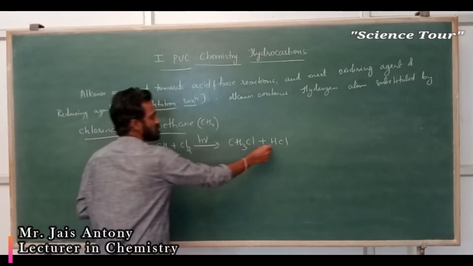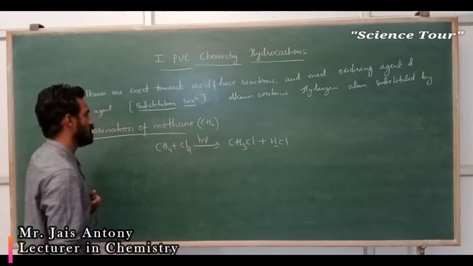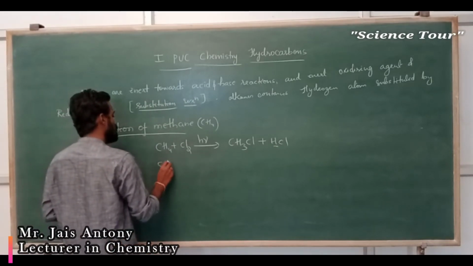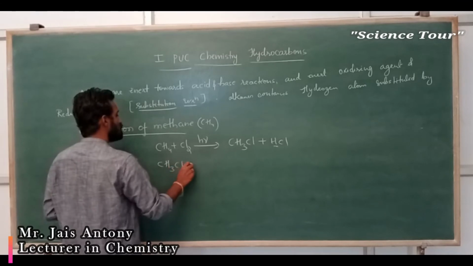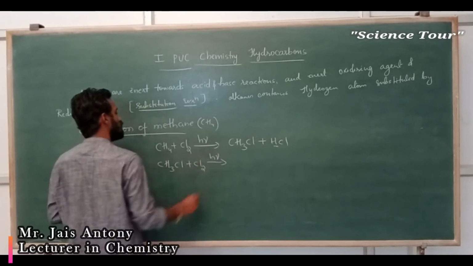That H is this one, HCl. Next, methyl chloride is again treated with chlorine in the presence of sunlight.